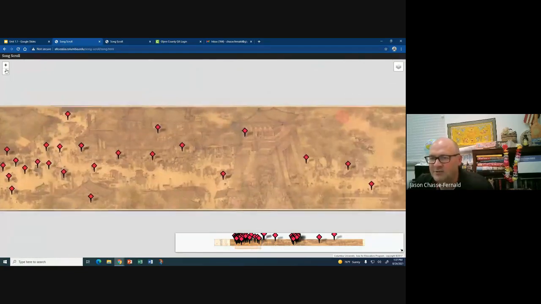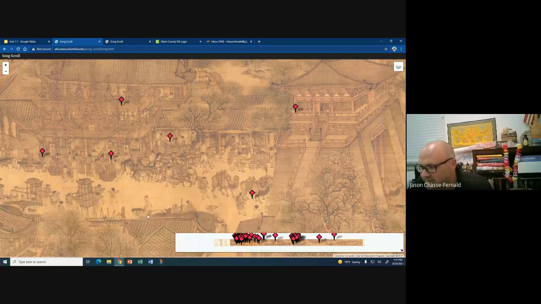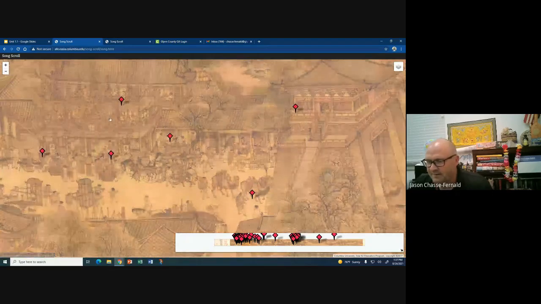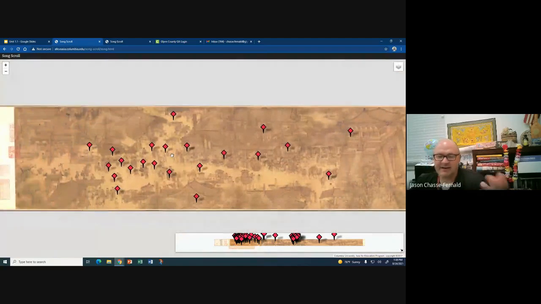All right, and if you can scroll in here, zoom in, and just see what you're seeing. You're seeing camels, you're seeing mules, you're seeing horses. You're seeing the horse collar, right? You see a horse collar here. All kinds of examples of wheelbarrows, right, being used as wagons. And so it's a really interesting image. I always found this interesting, and it's a really good way to see some of that technology that you read about for your homework last night.